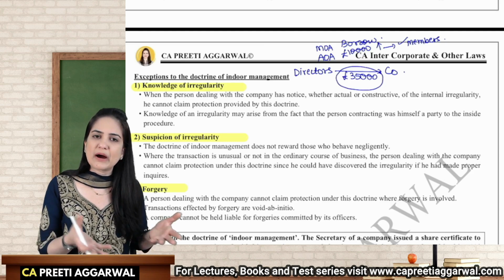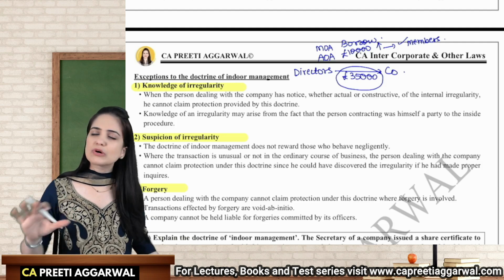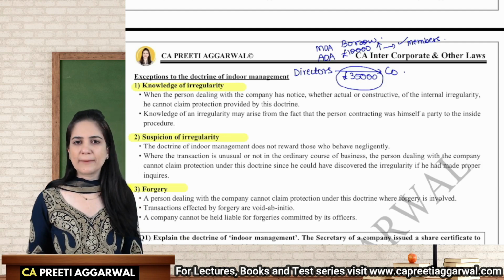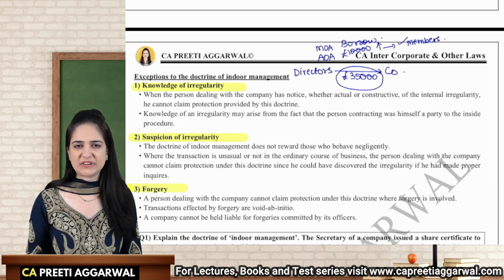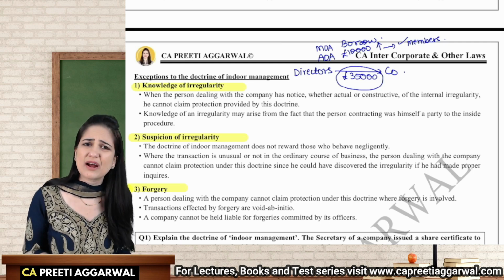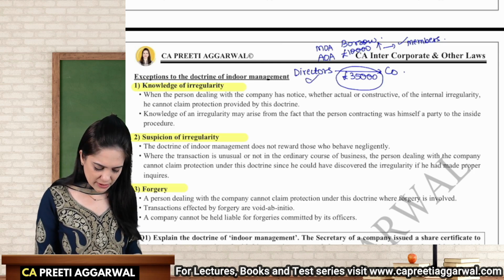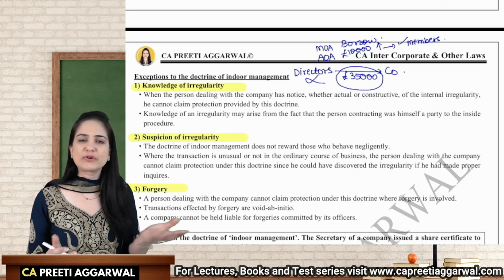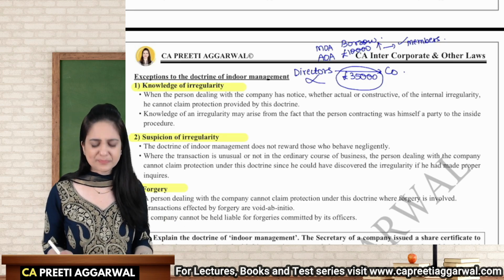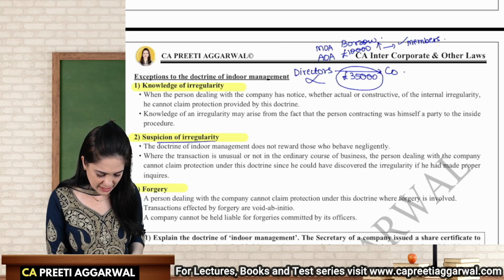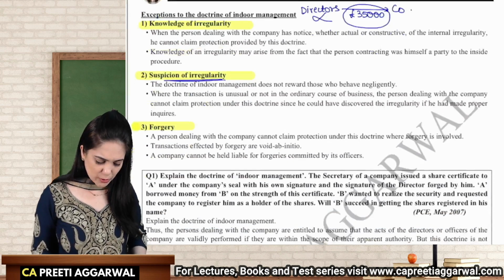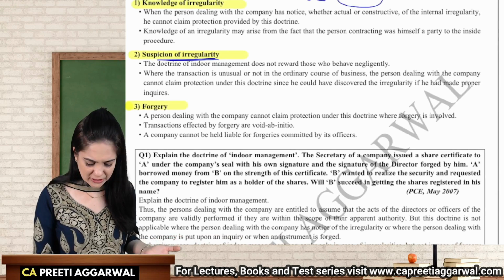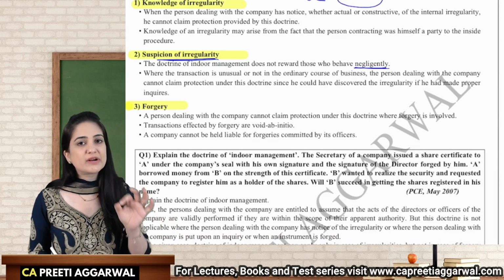You yourself are a party to the transaction. How come you can say, I didn't know that the company needs the approval of the members if it is borrowing beyond 10,000? You are the director. How come you are not aware? You will not get the benefit of indoor management. Then, if you are suspicious, you should have inquired. If you would have inquired, you would have come to know that the company, in this case, is not allowed to enter into the transaction. You behaved negligently, and we cannot reward those who behave negligently.